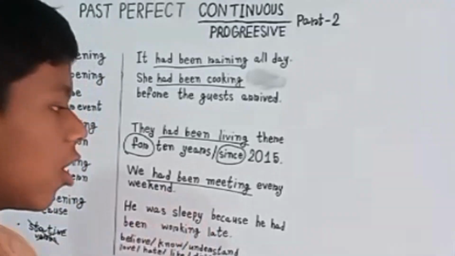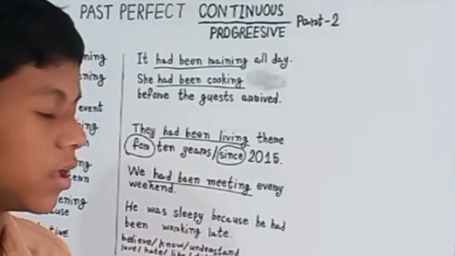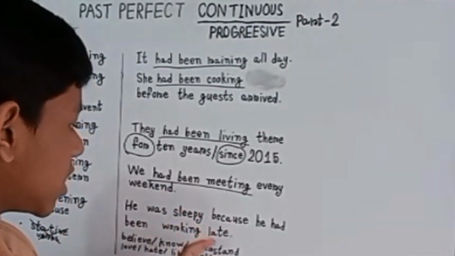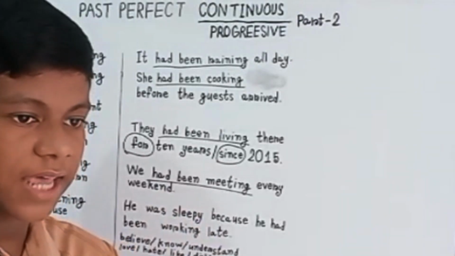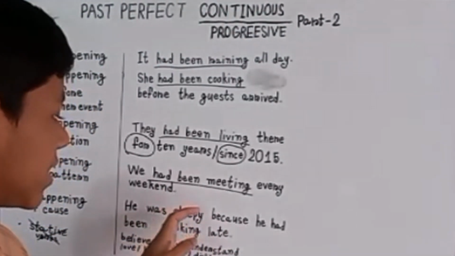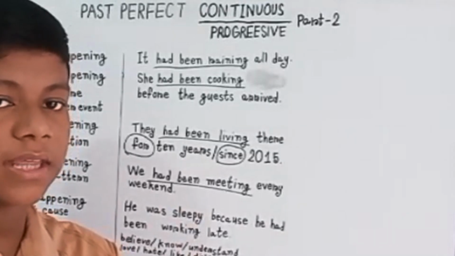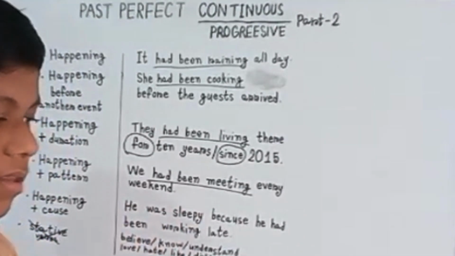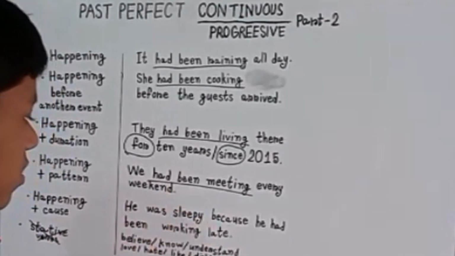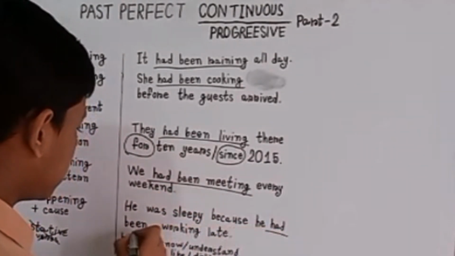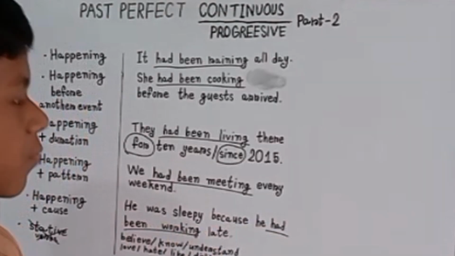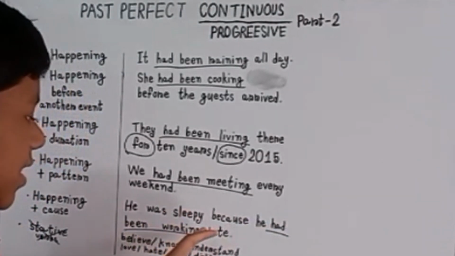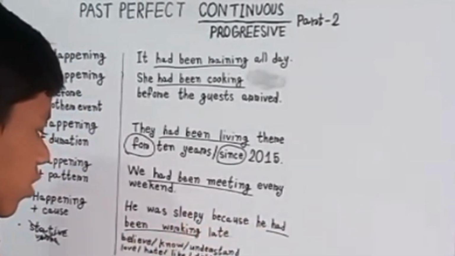He had been working to such an extent that he felt sleepy. This is the reason for his sleepiness. Here we get the past perfect continuous tense: he had been working late.